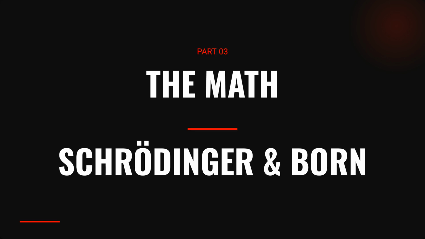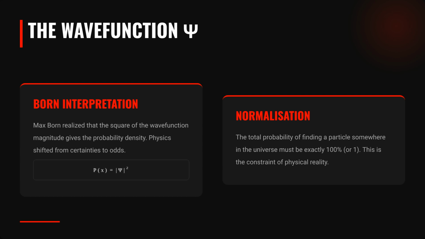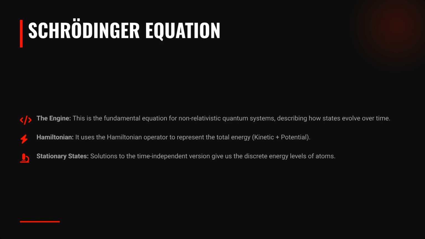Part 3, the math, explores the essential contributions of Schrödinger and Born. The Born interpretation shows that the square of the wave function magnitude gives the probability density. Normalization ensures the total probability of finding a particle is 100%. The Schrödinger equation is the fundamental engine describing how quantum states evolve over time. It uses the Hamiltonian to represent total energy, and its solutions give us the discrete energy levels of atoms.